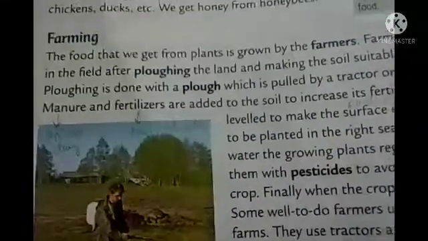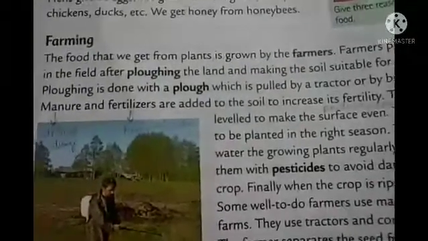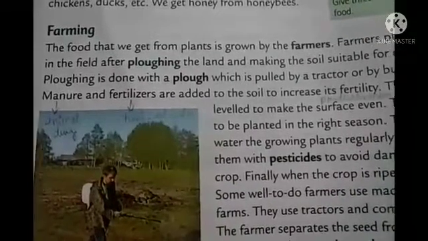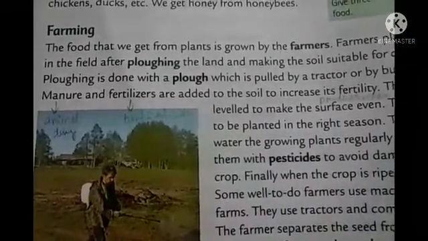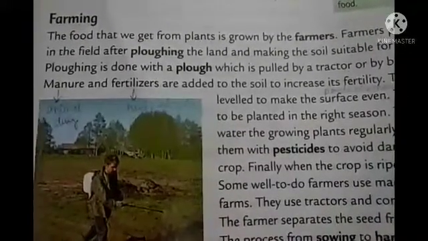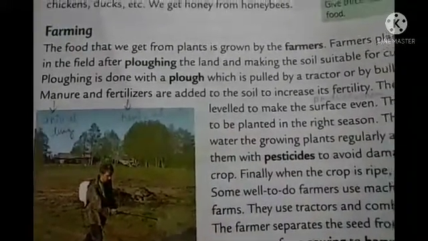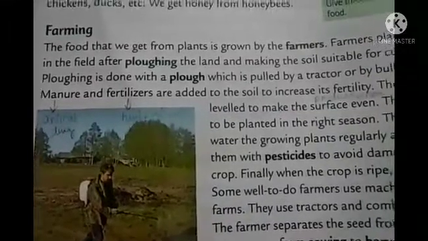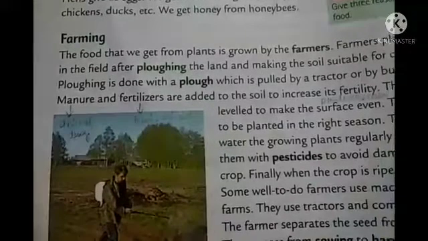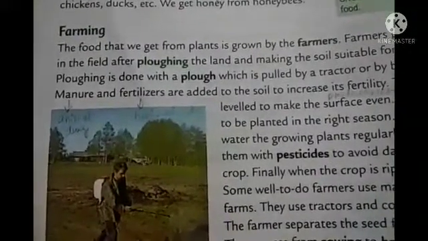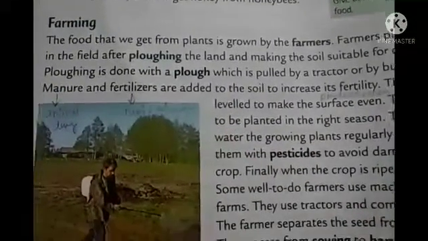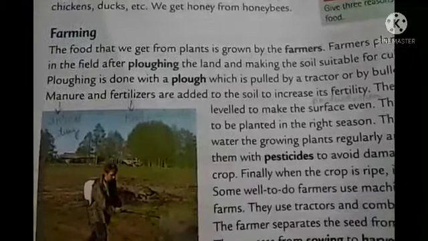I told you about different kinds of food which we get from plants and animals. I hope you have investigated some of them, and from your kitchen also you can find out the common names of the spices, like I have said about cumin, fenugreek, then cloves, right? So what do you call them in your mother tongue? That one also you can find out and share with me.